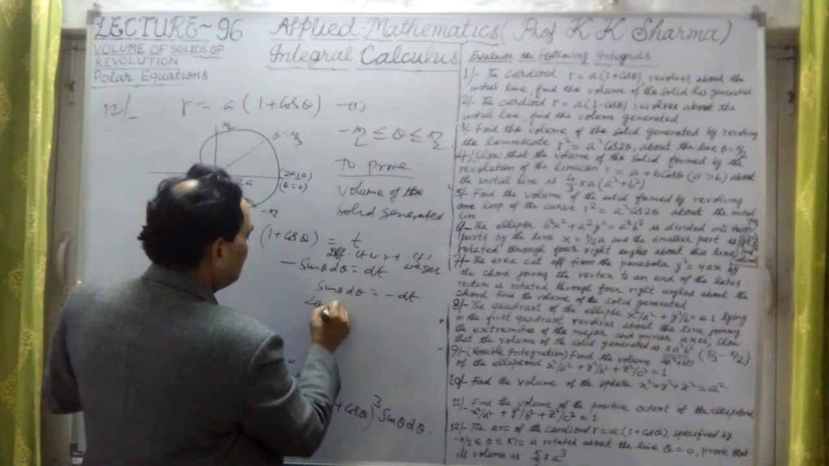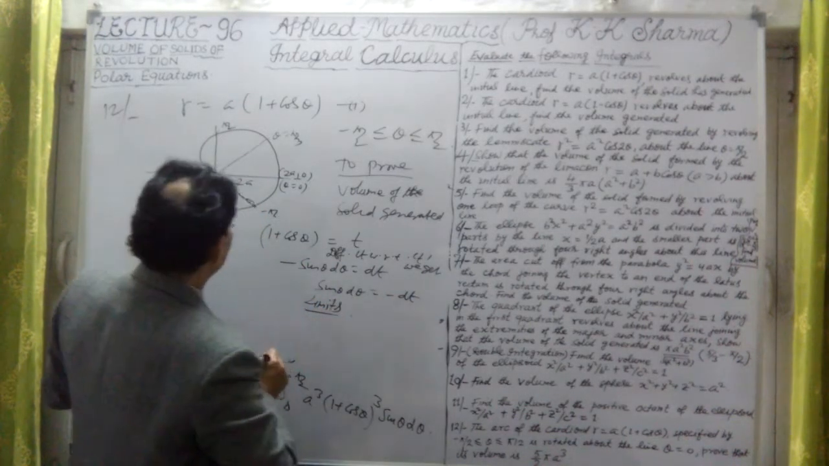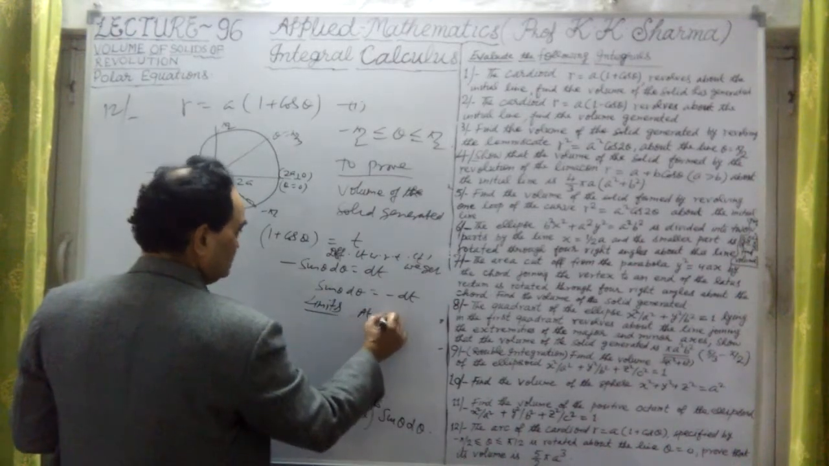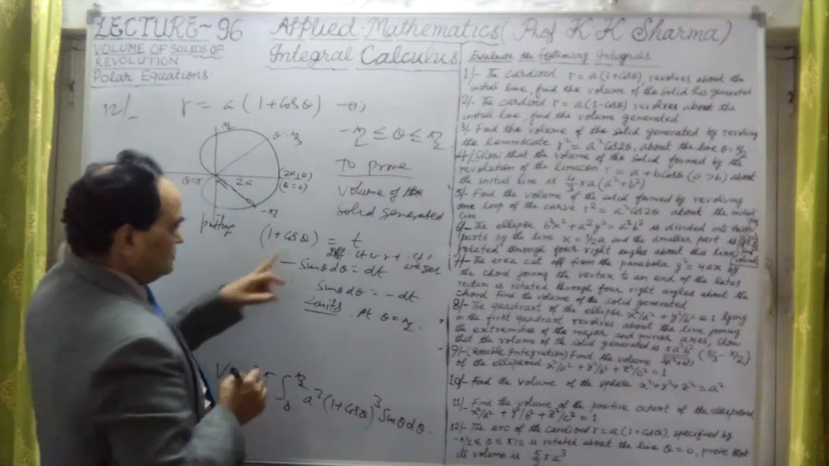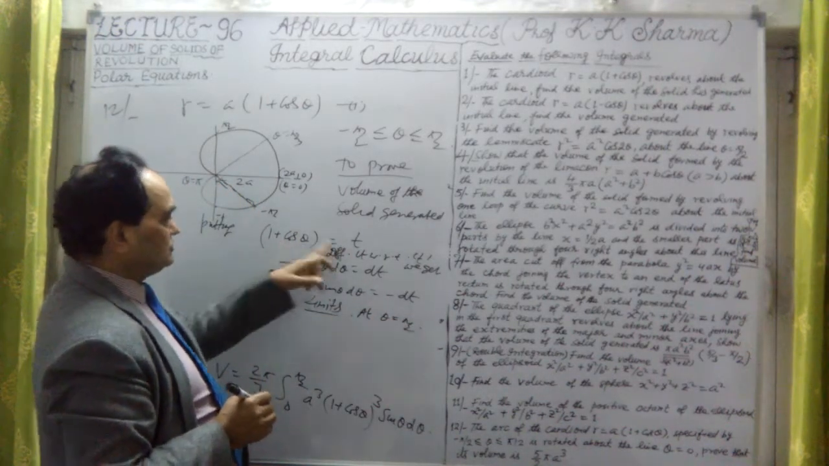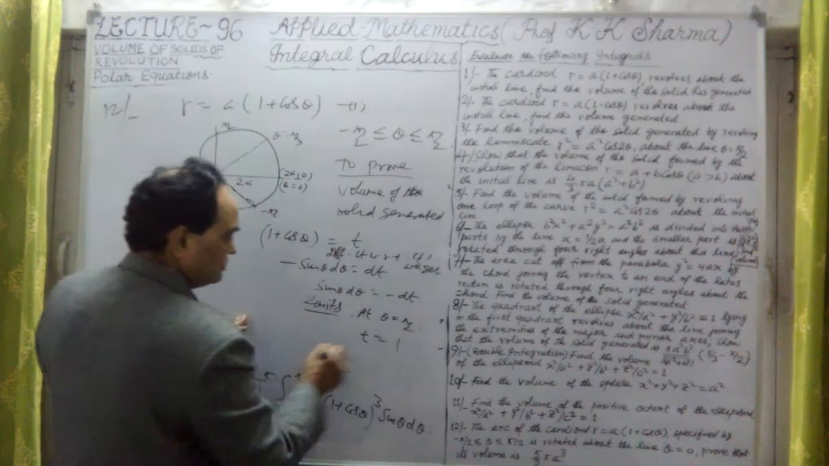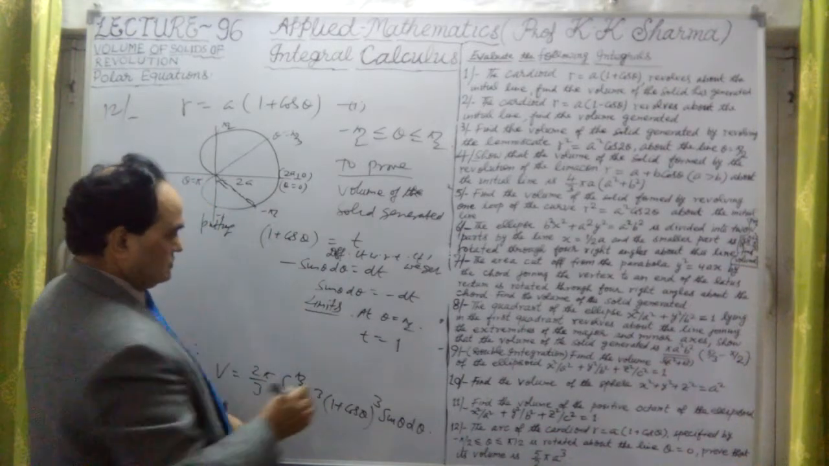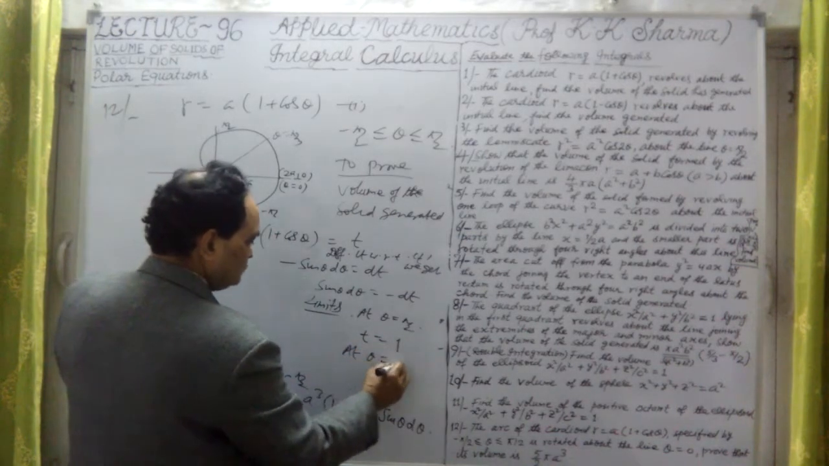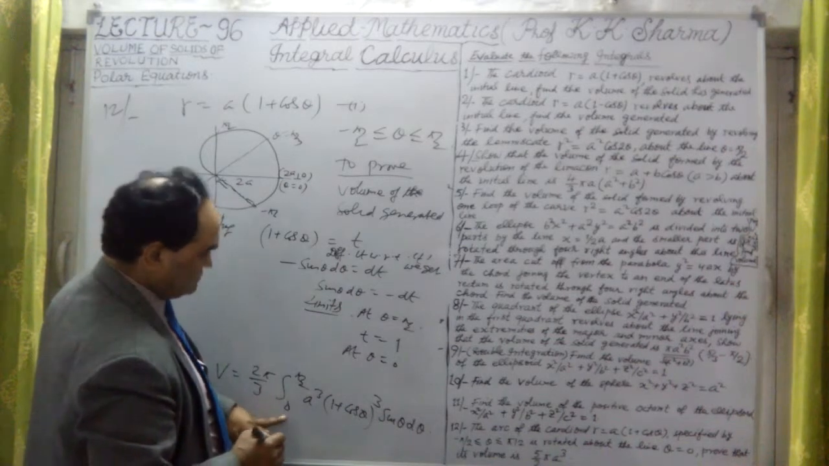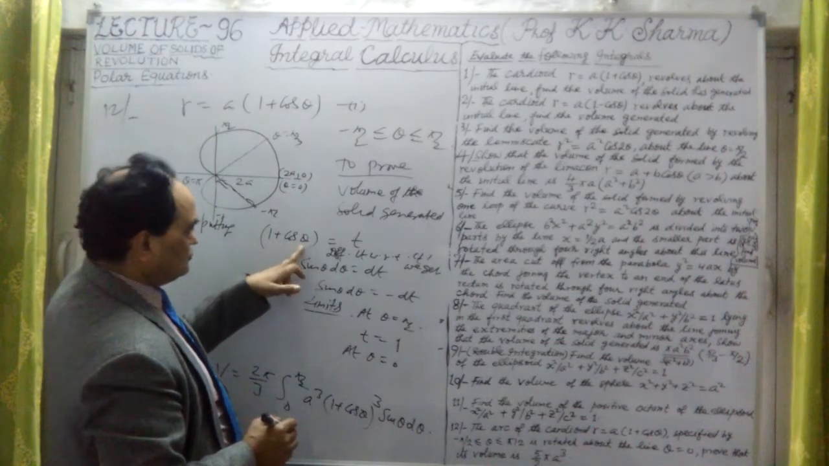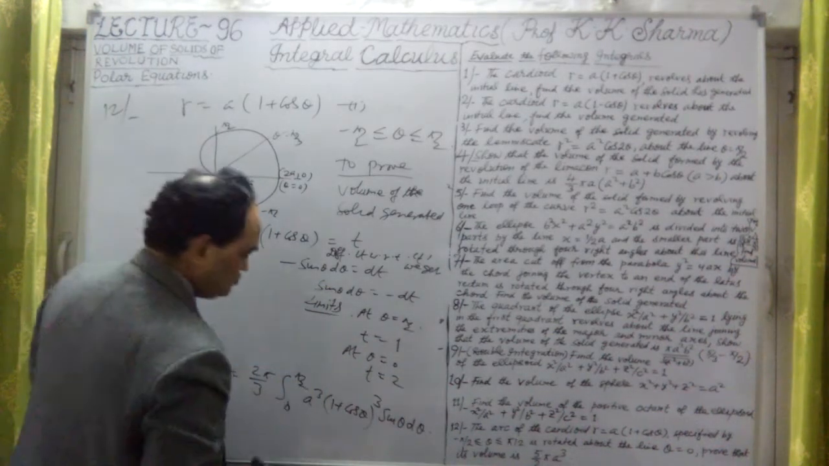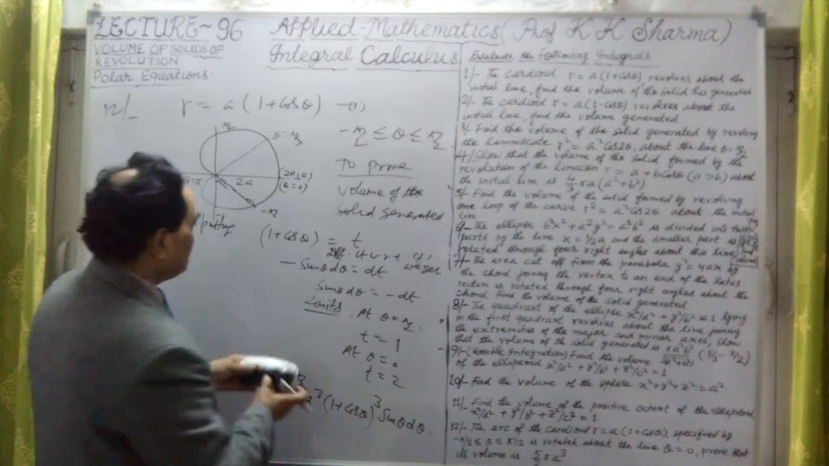Now the limits. At upper limit theta equal to pi by 2, cos pi by 2 is 0, so t is equal to 1. At lower limit theta equal to 0, cos 0 is 1, so 1 plus 1 is 2, t is equal to 2. Limits are 2 to 1, but negative sign is there, no problem.